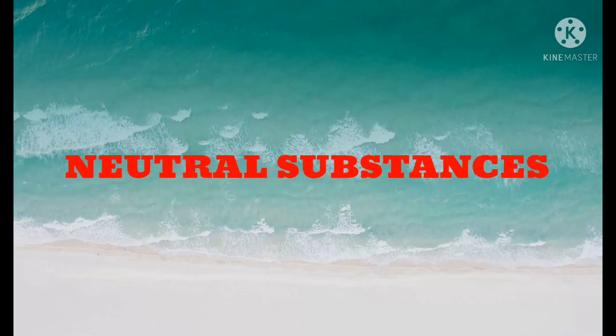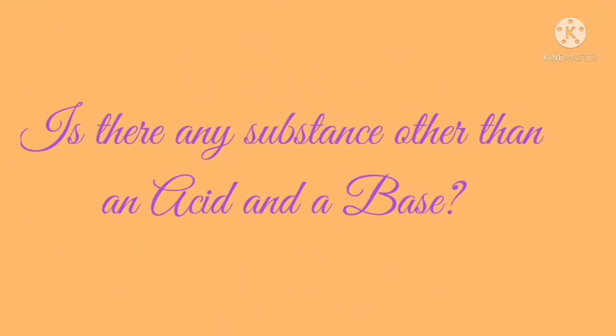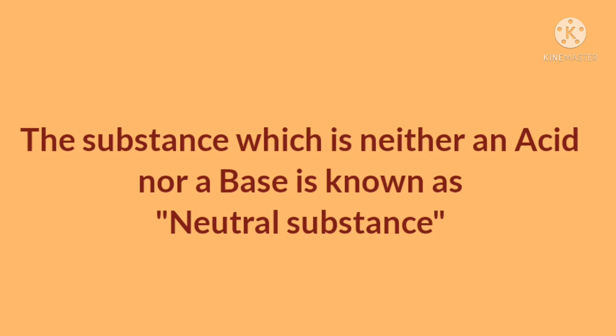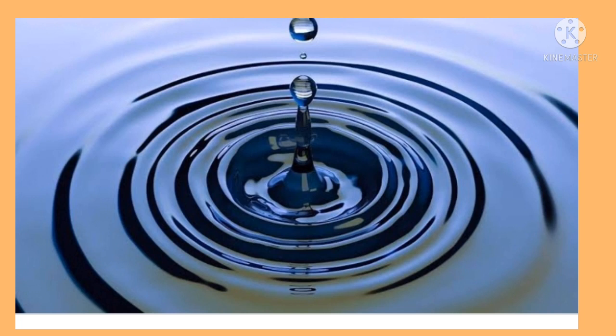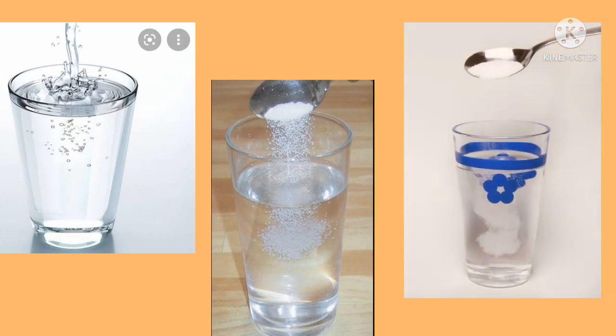So our next topic is neutral substances. Children, I am going to ask one question. Is there any substance other than an acid and a base? Yes, the substance which is neither an acid nor a base is known as a neutral substance. For example, pure water is a neutral substance, and some more examples are distilled water, salt solution and sugar solution, etc. So these are the best examples for neutral substances.